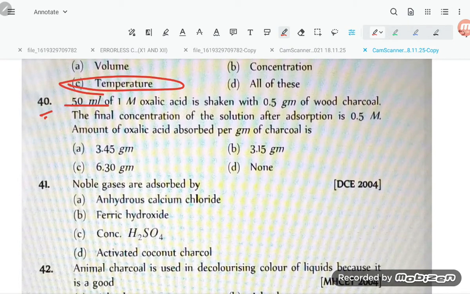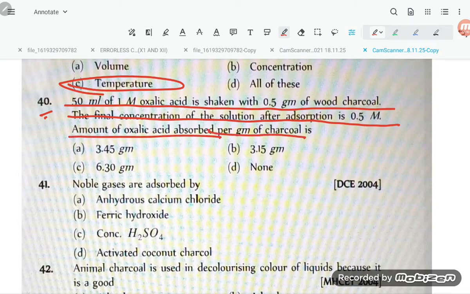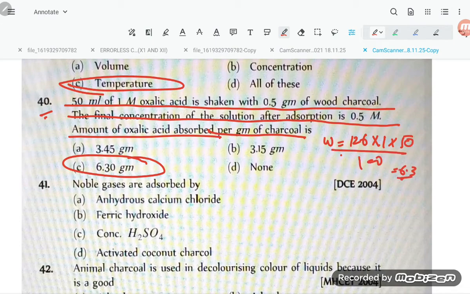40. 50 ml of 1 molar oxalic acid is shaken with 5 gram of wood charcoal. The final concentration of solution after adsorption is 0.5 molar. The amount of oxalic acid adsorbed per gram of charcoal is, option C, 6.30 gram. How can we solve this problem, students? The molar mass of oxalic acid is 126, so 126 into 0.5 into 50 upon 1000 comes to 6.3. So this is our required answer.